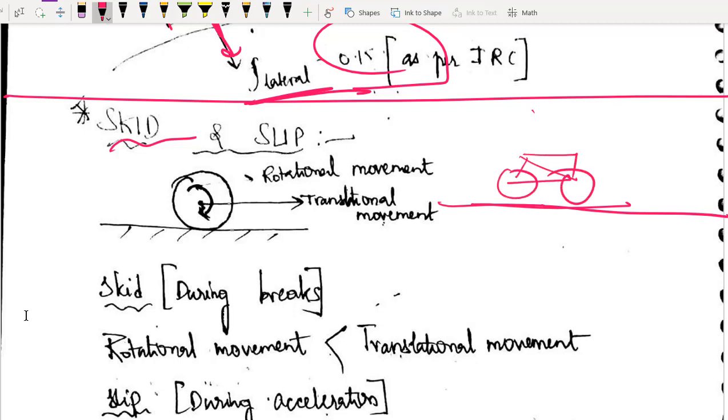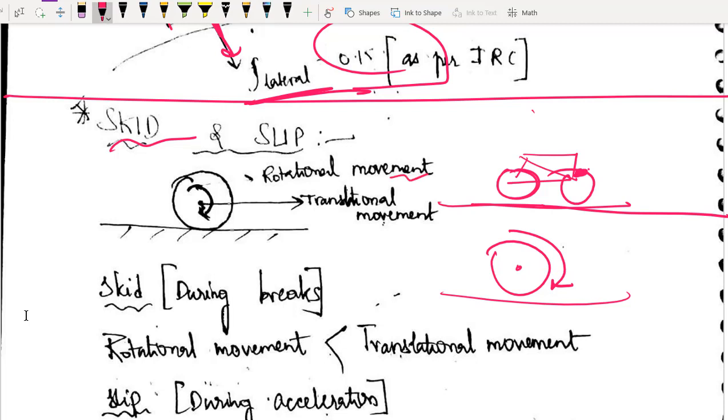So what will happen whenever you are applying brake? ठीक है, whenever you are applying the brake, what happens? The rotational movement stops. See, the concept of tires is very simple, right? So the tire actually rotates, and because of its rotation it is going in forward direction. Agreed or not? Right? It is rotating and it is moving in forward direction. There are two types of movements.